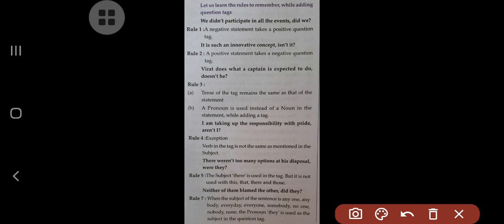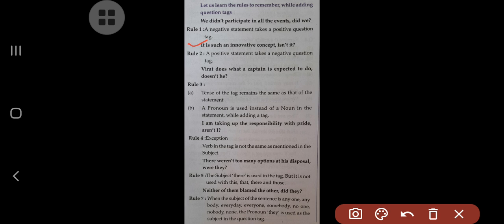It means if the statement is negative, then the tag taken by such a statement is a positive one. So look at now here didn't is there, therefore the tag is did, right? Didn't is negative, but the short addition we have made is positive, right?